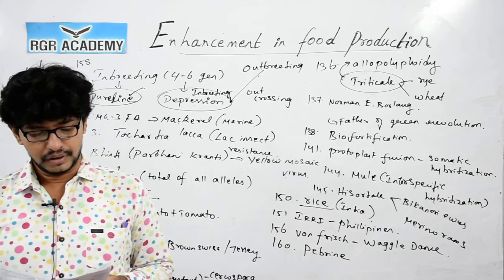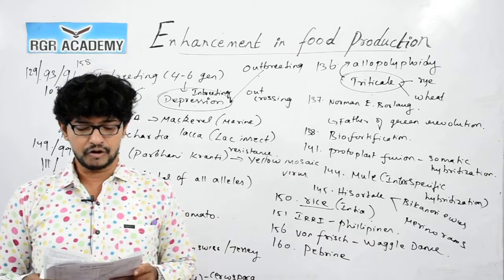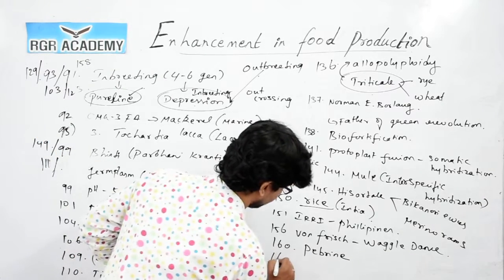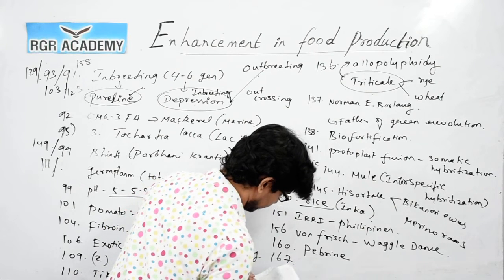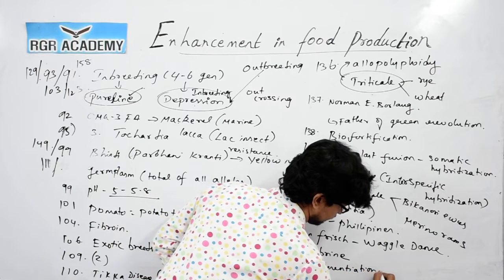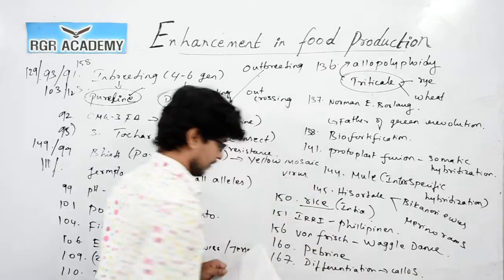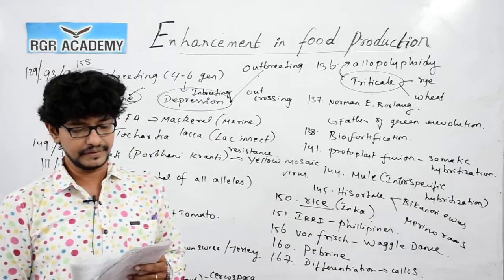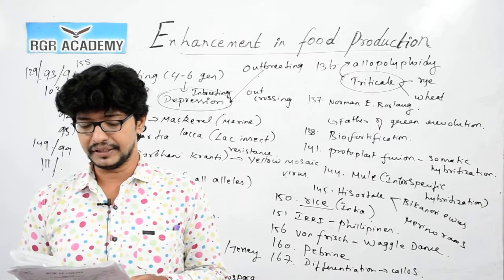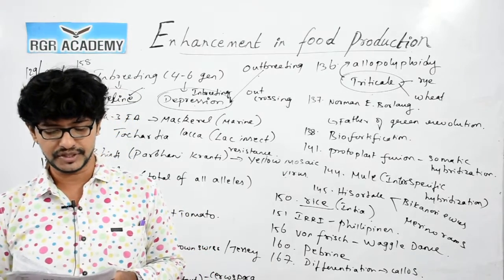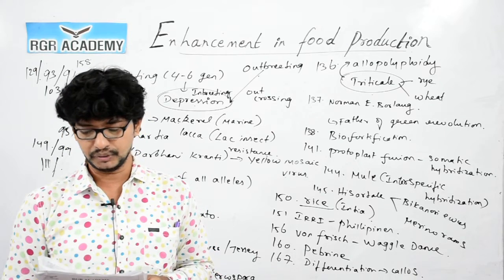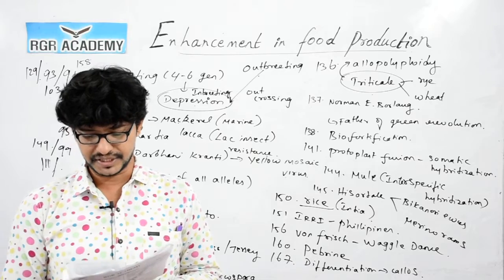Question number 167. The phenomenon that operates in the formation of root or shoot in a callus culture is differentiation. So, 167, differentiation, this is for the callus. 168, tissue culture technique can produce an indefinite number of plants from a small parental tissue. The economic importance of the technique is a genetically uniform population identical to the original plant. So, option 1 is the correct answer for question number 168.